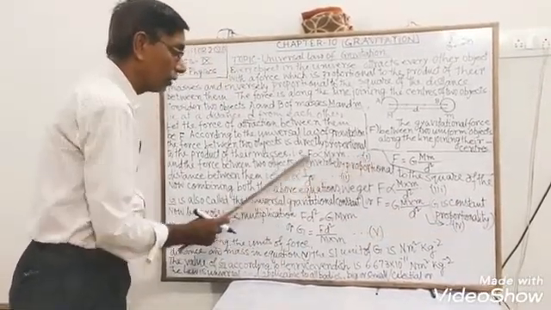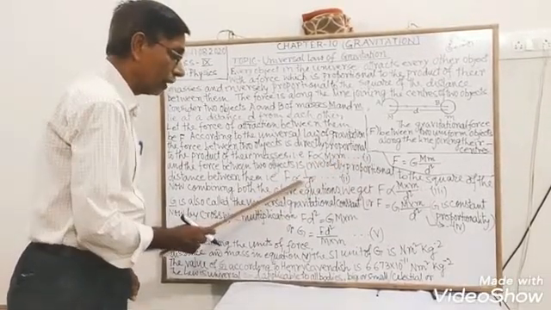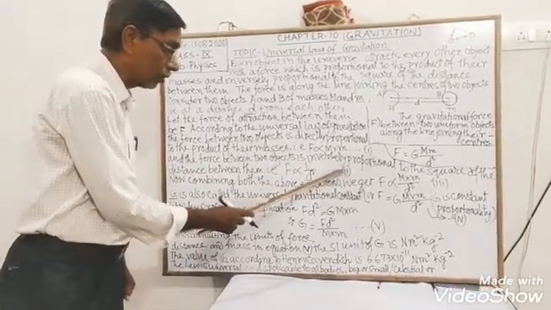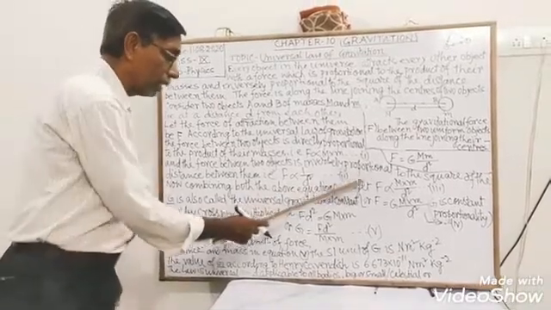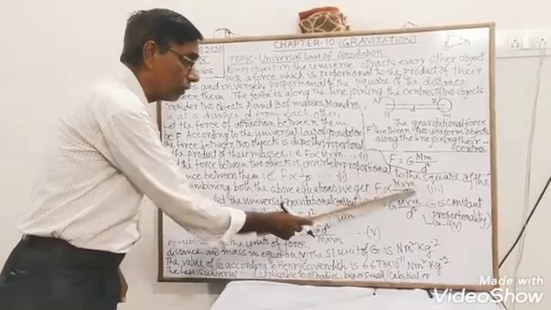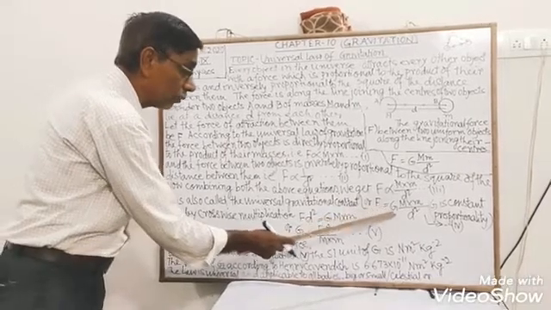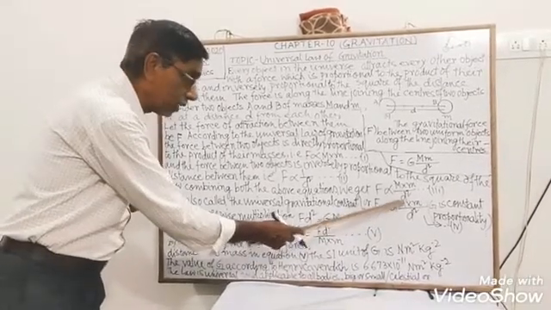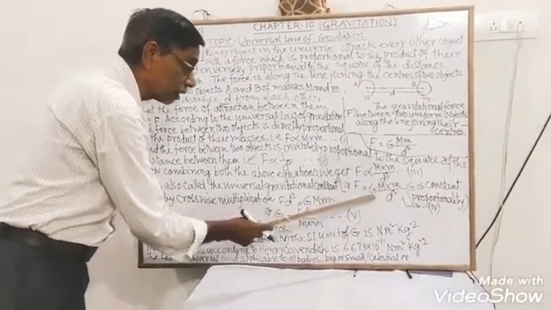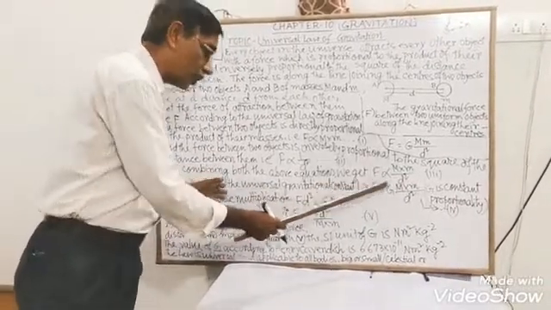Equation number 1, F is directly proportional to capital M into small m. Number 2, F is inversely proportional to 1 upon d square. Equation number 3, F is proportional to capital M into small m divided by d square, and F is equal to G M m divided by d square. Here G is the constant of proportionality, also called the universal gravitational constant.